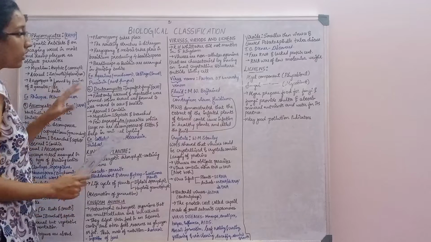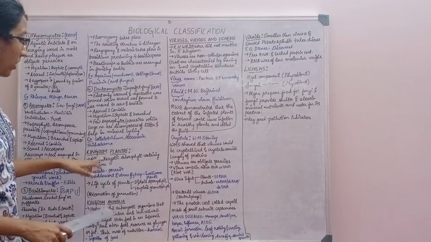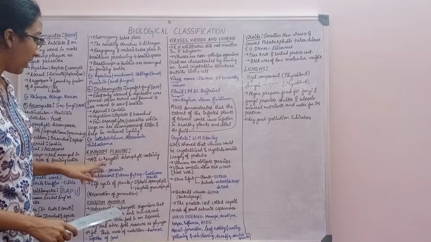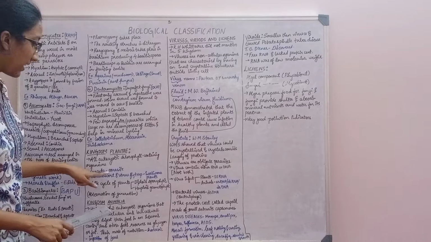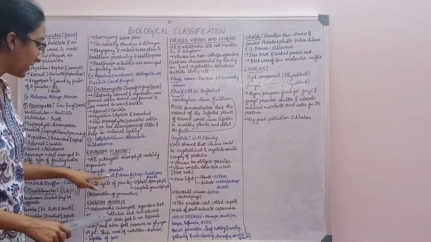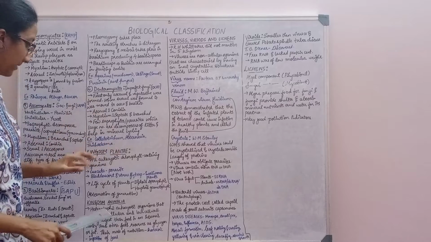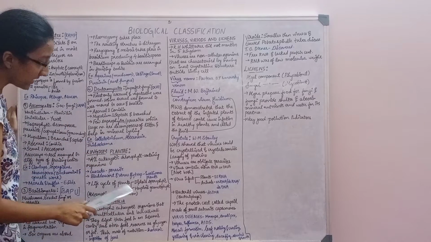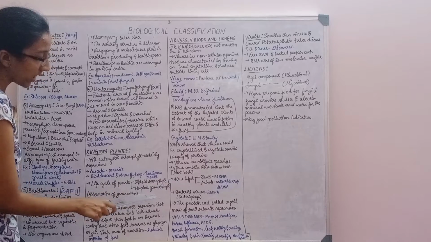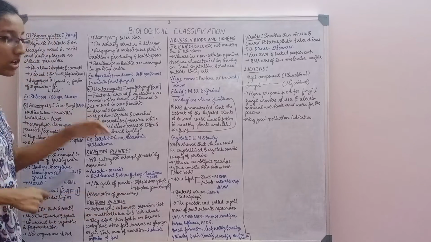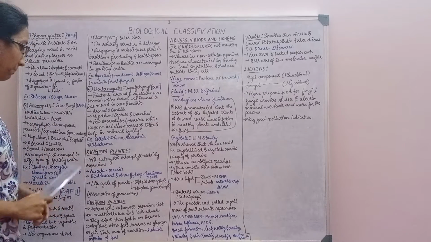Okay. Now we'll move to the next kingdom, that is kingdom Plantae. All eukaryotic chlorophyll-containing organisms are called plants. Okay. Cuscuta is a parasite. Bladderwort and Venus flytrap are insectivorous plants. The life cycle of plants is of two types, diploid sporophytic phase and haploid gametophytic phase. There is a process called alternation of generation, which we'll be studying in the next chapter.